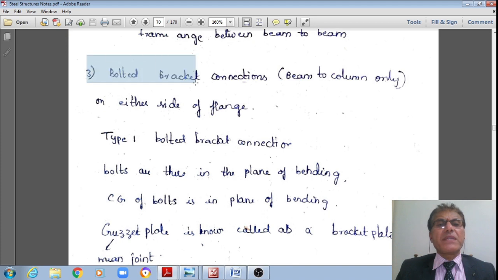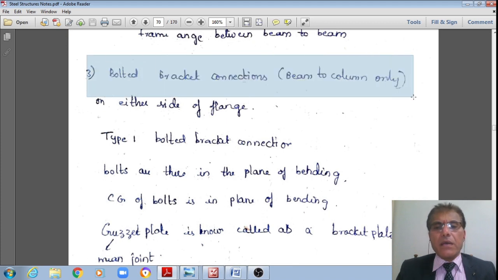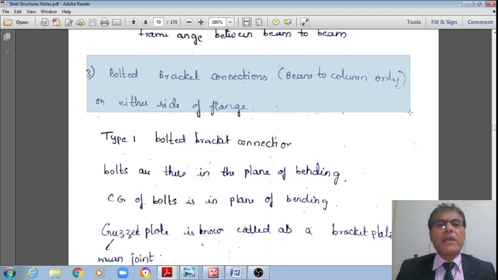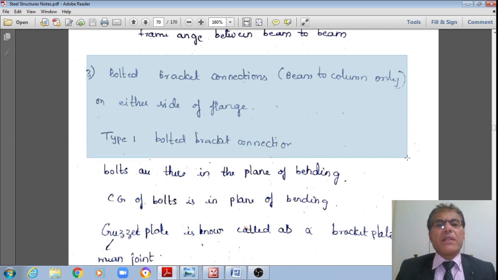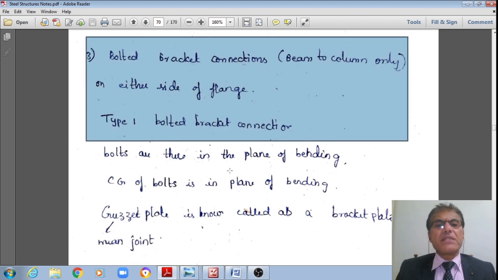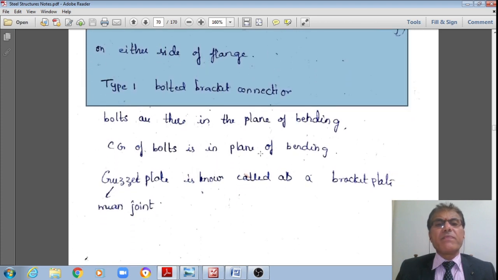The third type of connections are bolted bracket connections, right? These are the connections between the beam to column only, right? However, on either side of the flange only, right? However, these are of two types. The type one bolted bracket connections, right? In which the bolts will be there in the plane of the bending. The bolts will be there in the plane of the bending, right?